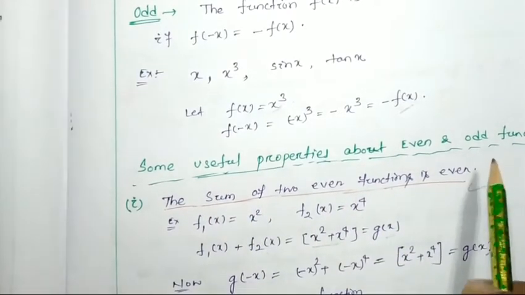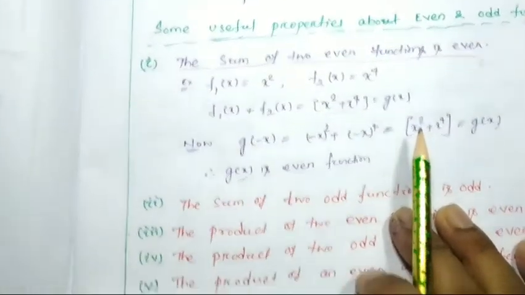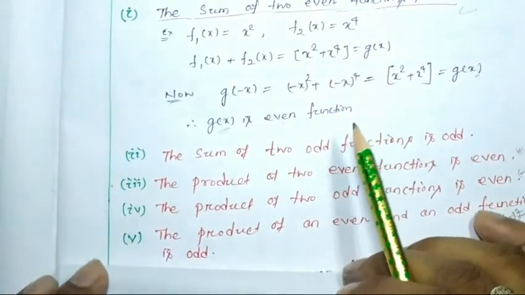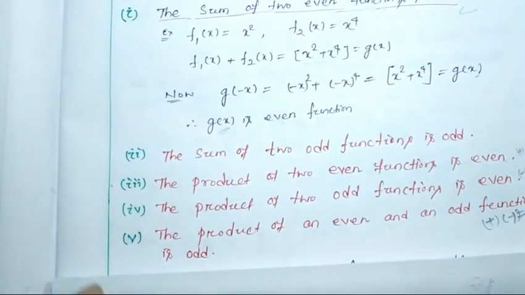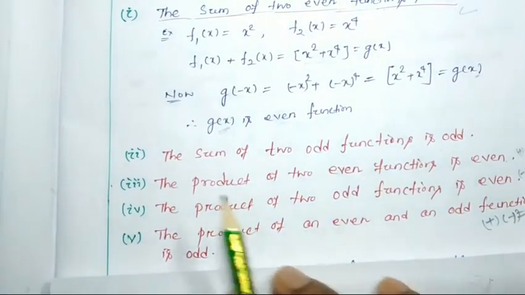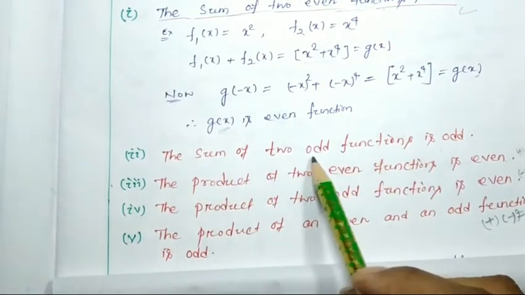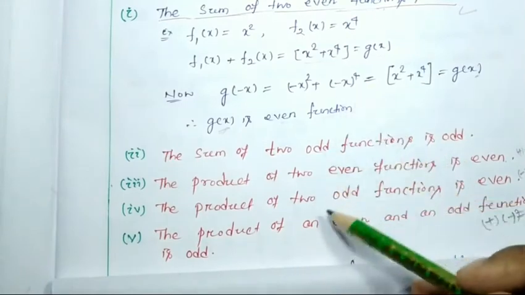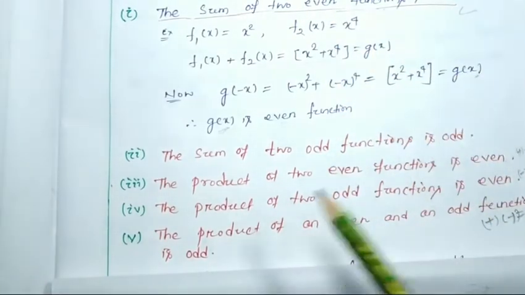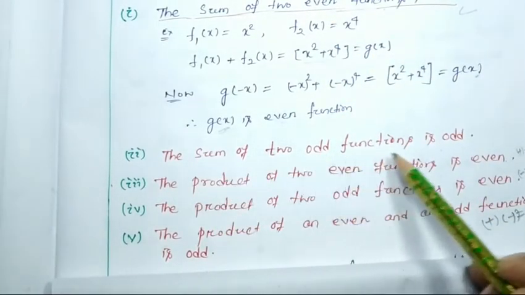Now some other properties you can consider: the sum of two odd functions is odd.